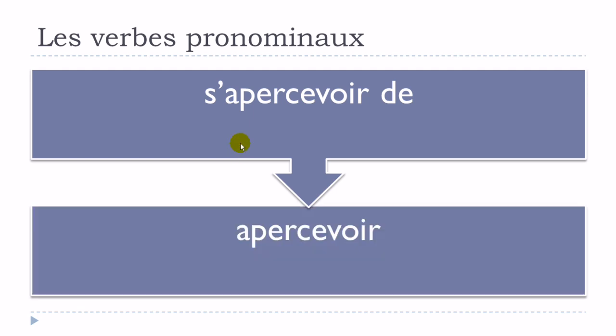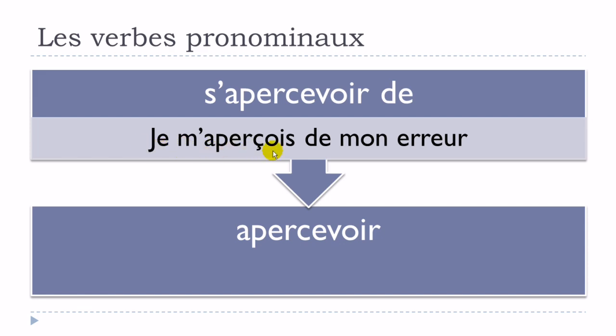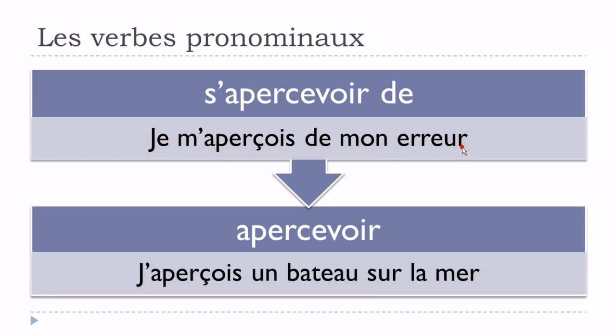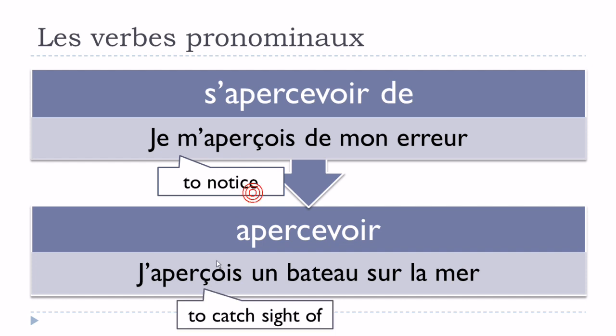S'apercevoir de, and then apercevoir. Je m'aperçois de mon erreur, and then j'aperçois un bateau sur la mer. Okay, so in these two cases, the first one, s'apercevoir, will be translated by to notice, and then here, j'aperçois un bateau sur la mer, to catch sight of. As you can see, of course, they look the same because you get apercevoir and s'apercevoir, but the meaning is really, really different.